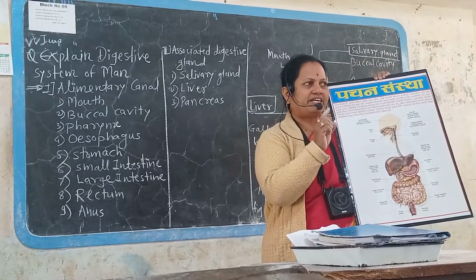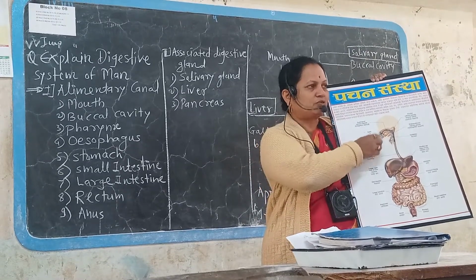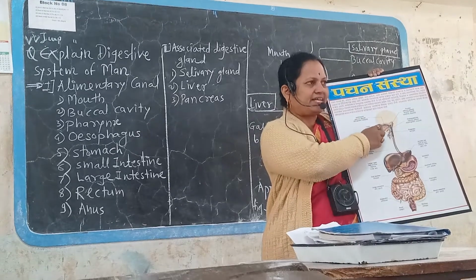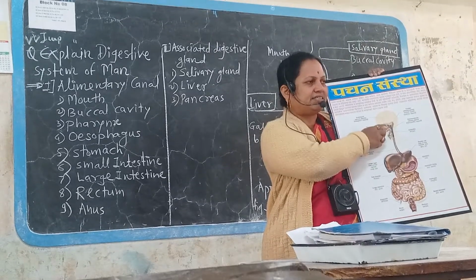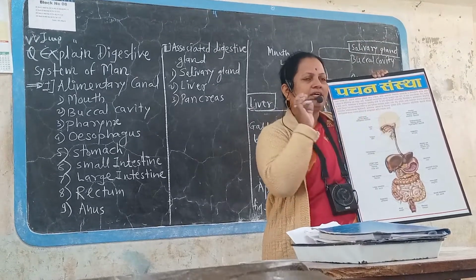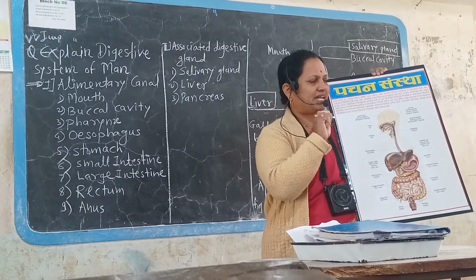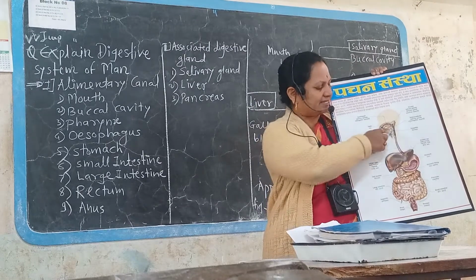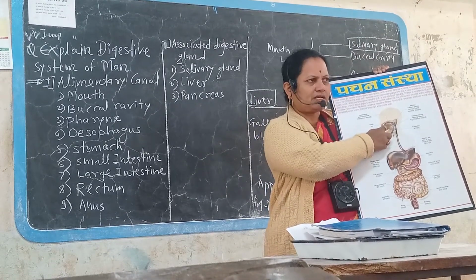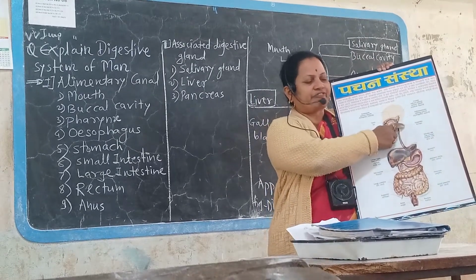Carbohydrates are converted into glucose in the mouth in some amount only. Amylase is the enzyme present in the saliva of man. Daily 1 and 1/2 liters of saliva is secreted by the salivary glands inside the buccal cavity. Then the buccal cavity continues into the pharynx.